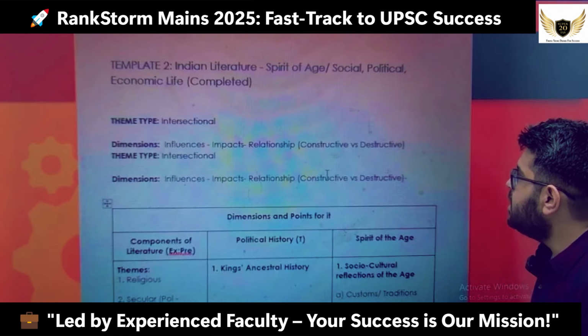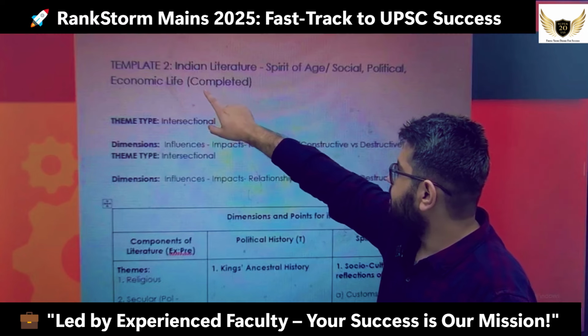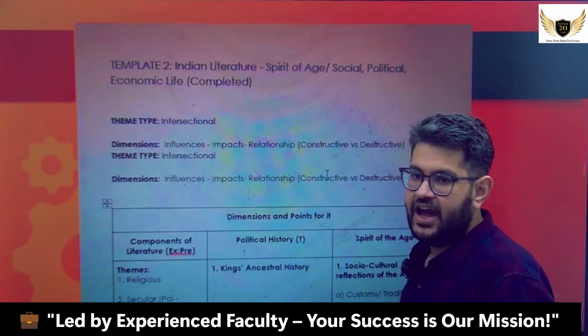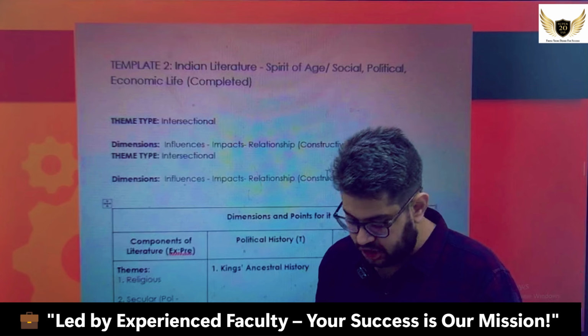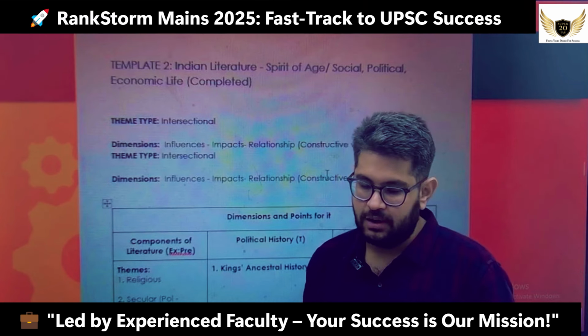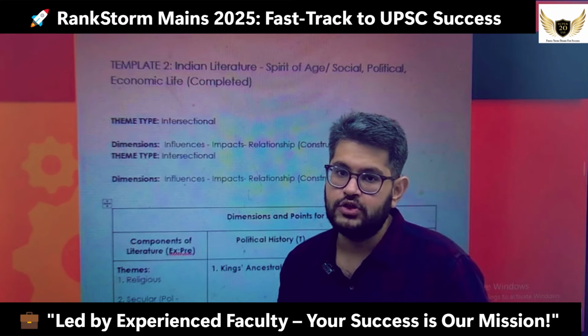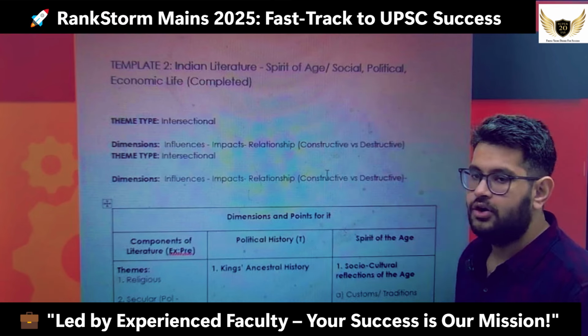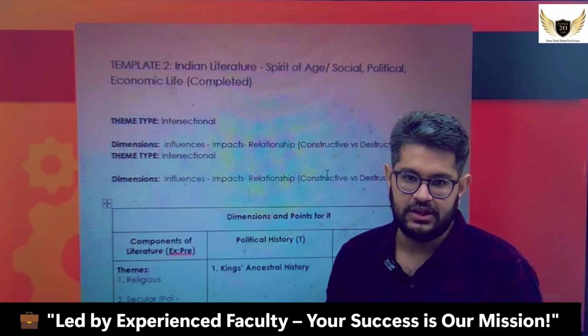Now let's talk about the template that we have for Indian literature. We have had three questions for Indian literature. One was on Sangam literature. The second one was on the Persian literary sources, and the third one, a very recent one, was on Bhakti literature.